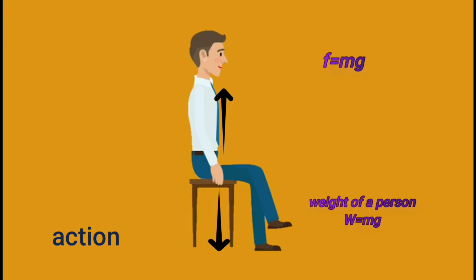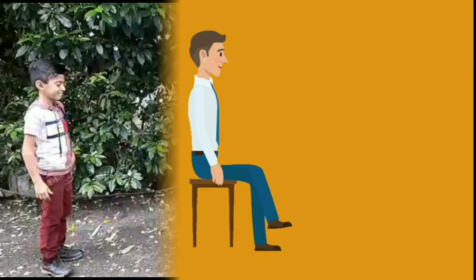If we consider the downward force as action, then we consider the upward force as reaction. These two forces are equal in magnitude and opposite in direction. This opposite sign is shown by the negative symbol. Okay, so F is equal to negative of W.